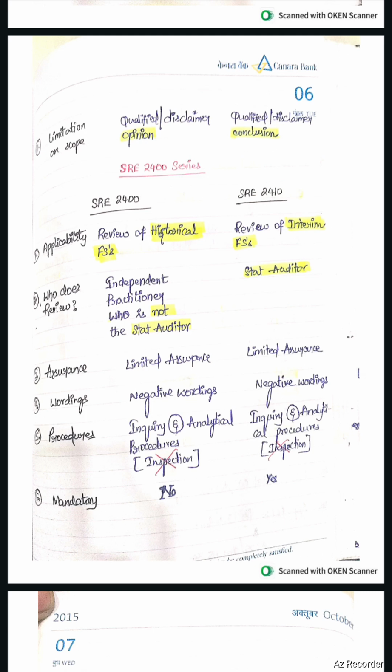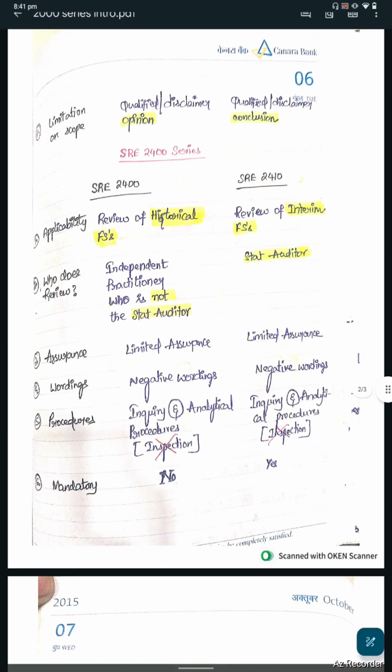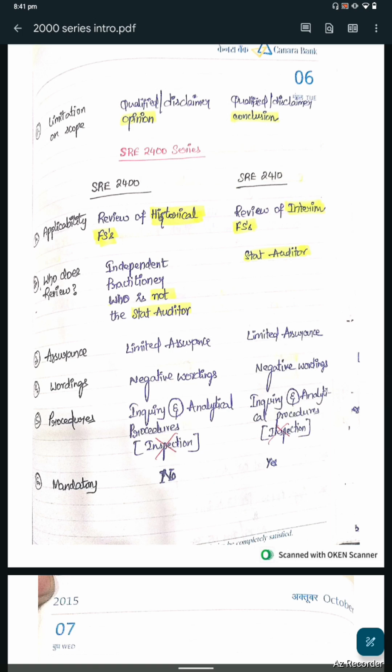In case of SRE 2400, the assurance is a limited assurance. In case of SRE 2410 also, the assurance will be limited assurance. So in both the cases, the assurance is a limited assurance. Wordings. In both the cases, the wordings will be negative wordings. Procedures. In both the cases, the procedures are inquiry and analytical procedure, except inspection. Next, is SRE 2400 mandatory? No, but SRE 2410 is mandatory.